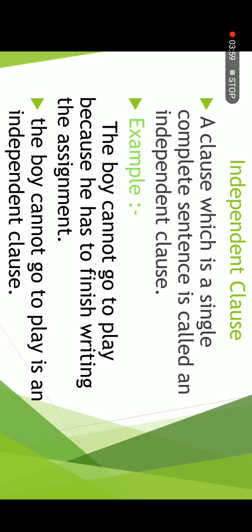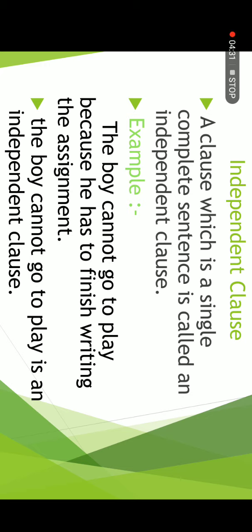In this sentence, the first part, "the boy cannot go to play", is a complete sentence. It is conveying a complete sense, a complete meaning: the boy is the subject and "cannot go to play" is its predicate, and it is giving you a complete sense that the boy was not able to play. It is the main clause, the principal clause.